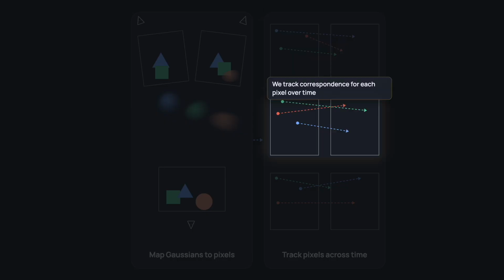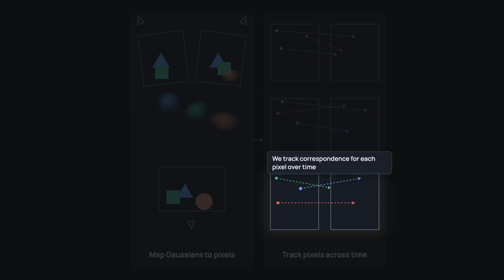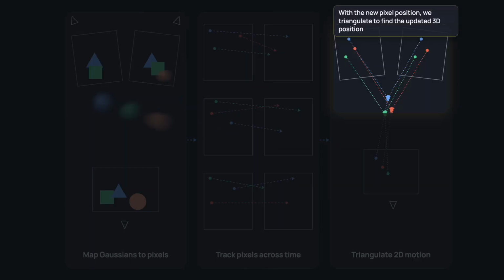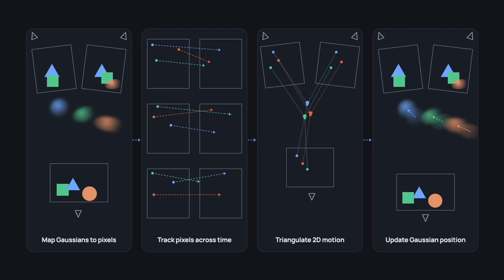Each view can have a slightly different 2D trajectory, but they are all caused by the same underlying 3D displacement. With the new pixel position, we triangulate to find the updated 3D position. We estimate the 3D motion that best explains the observed 2D motion across all views. So in summary, we map Gaussians to pixels, track pixels across time, triangulate 2D motion, and finally update Gaussian position.